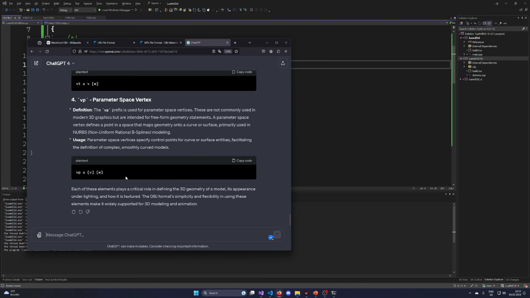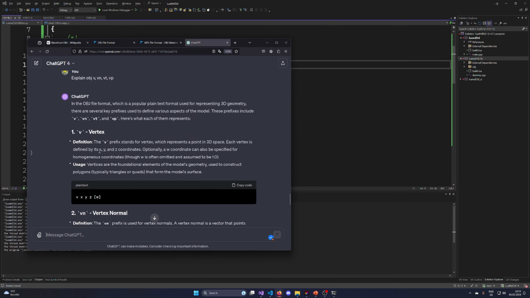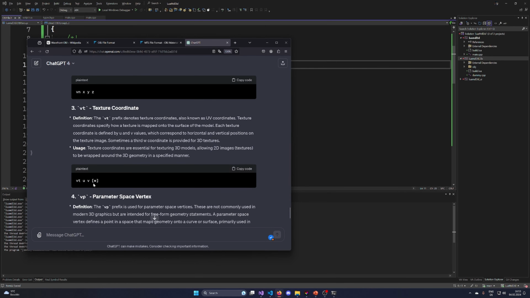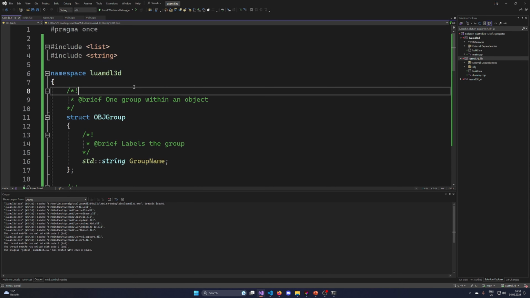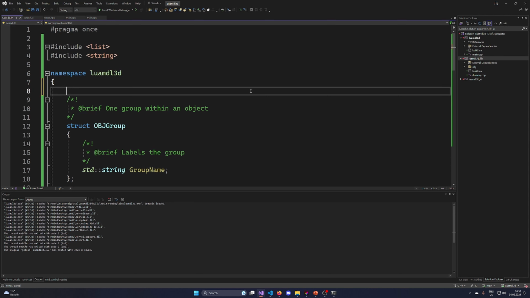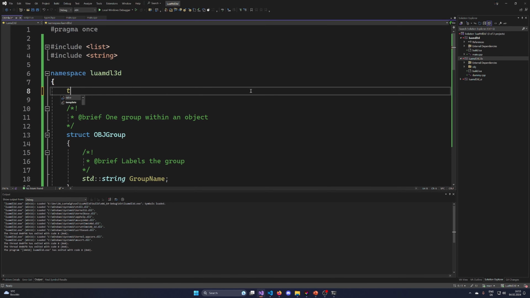Yeah, this NURB stuff. So let's ditch the VPs for now. Let's do a V for vertex, a VN for vertex normal, and VT. So you can kind of see UVW. Okay, so what I want to have is